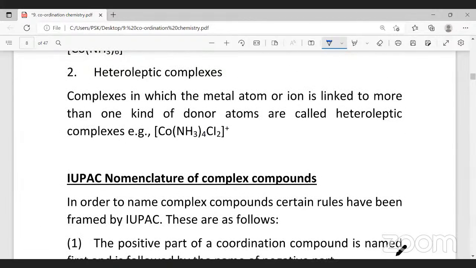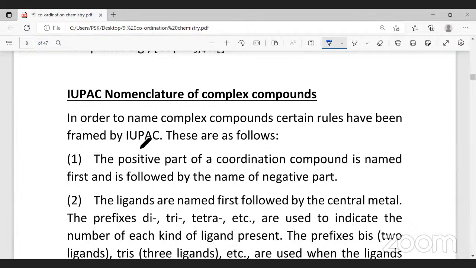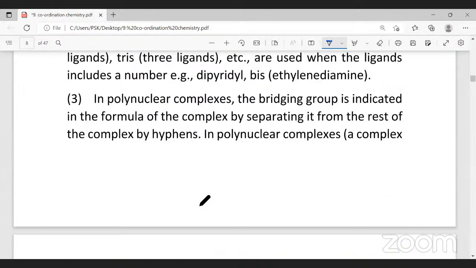The first rule: the positive part of the coordination compound is named first, positive meaning cation, followed by the negative part, which is the anion. If we are naming the complex, we have to name the ligands first, followed by the central metal. I'll write one example: K4[Fe(CN)6]. Now this is an anionic complex.